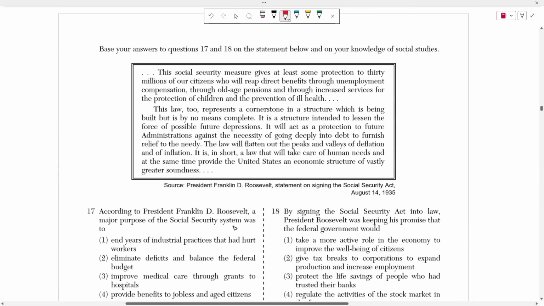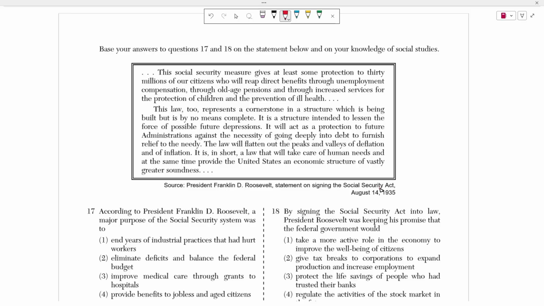All right, number 17 and 18, this is a source from President Franklin D. Roosevelt, a statement on signing the Social Security Act. All right, so he says that this Social Security measure gives at least some protection to the 30 million of our citizens who will reap direct benefits through unemployment compensation, through old age pension, and through increased services for the protection of children and the prevention of ill health.